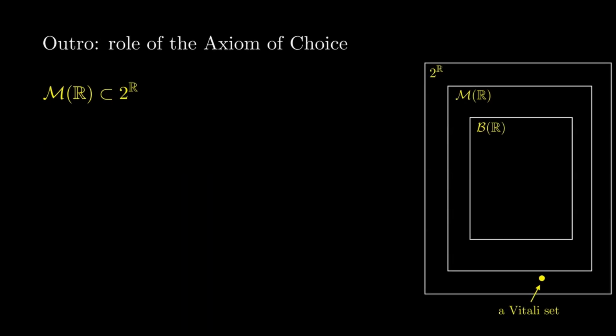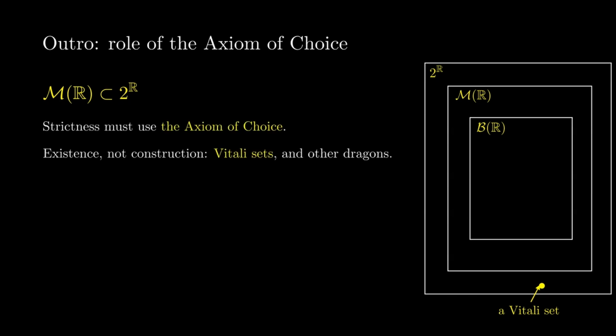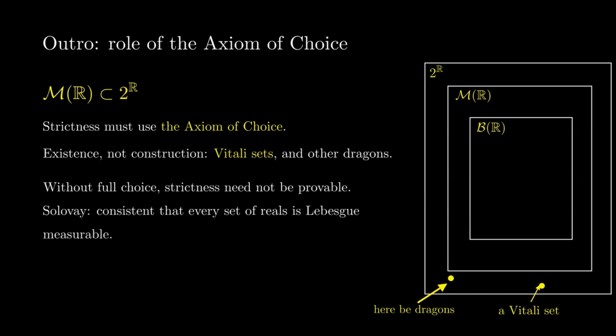In this short outro, we look at the role of the axiom of choice in the measure problem. The strictness of the inclusion from M(R) into 2^R is proved by using the axiom of choice. What we get is an existence theorem, not an explicit construction. It guarantees the existence of objects like Vitali sets. At this boundary, cartographers once wrote, "Here be dragons." Solovay showed that, relative to standard consistency assumptions, there is a model in which every set of real numbers is Lebesgue-measurable. Without the full axiom of choice, the strictness cannot be proved in general.